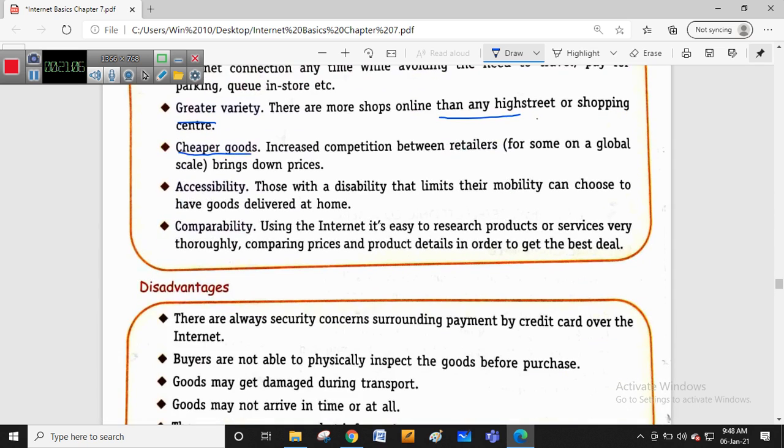And we are also getting cheaper goods. Why? Because of increased competition between the retailers. So दुकानदारों के बीच में competition की वजह से हम लोग को बहुत cheap मिलता है, with prices going down, especially during festival season time.